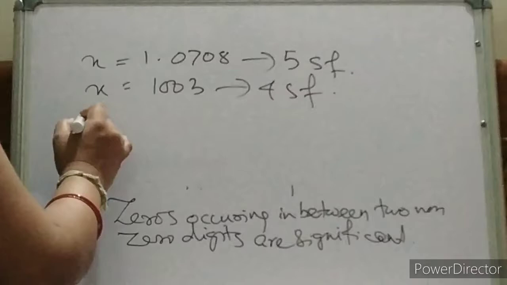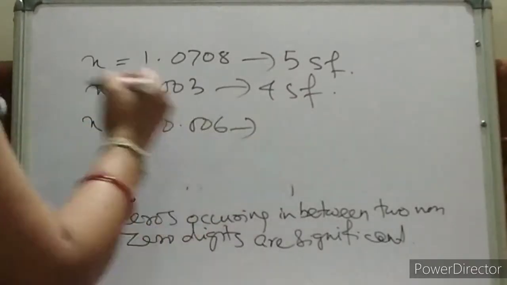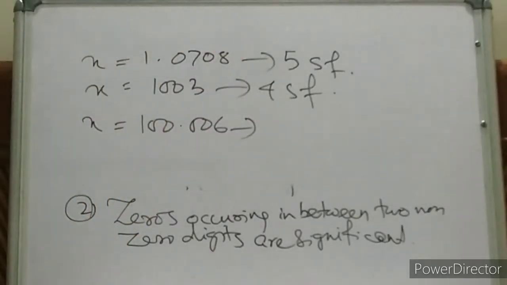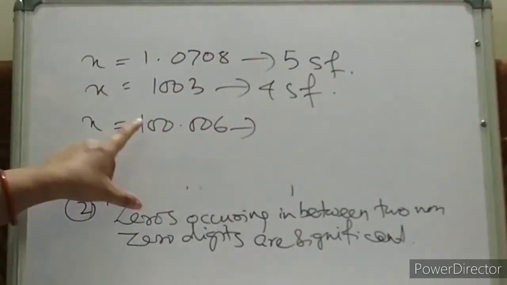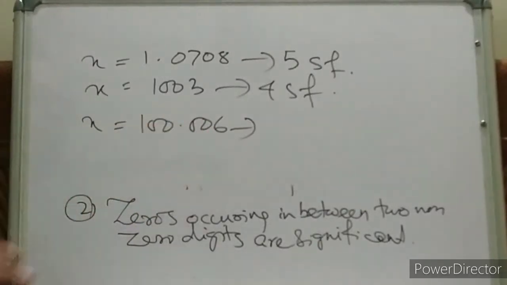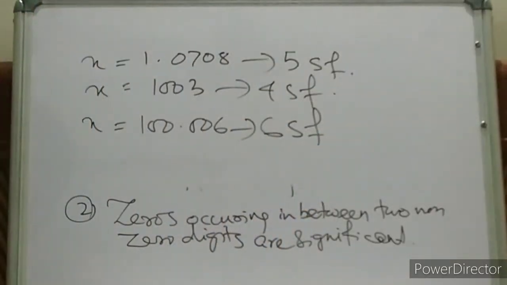Suppose x is equal to 100.006, or you can say 003, any number you just take. How many significant digits? See, 1, 2, 3, 4, 5, 6. All zeros are significant over here. That means 6 significant digits. Is it clear? Second rule.